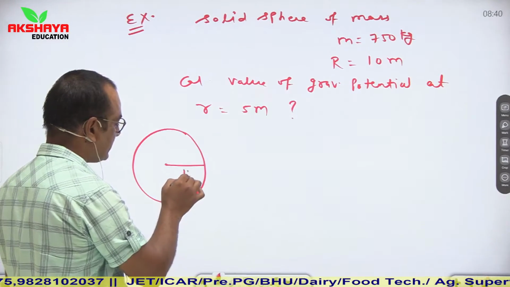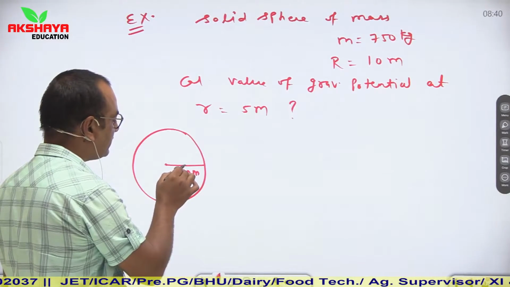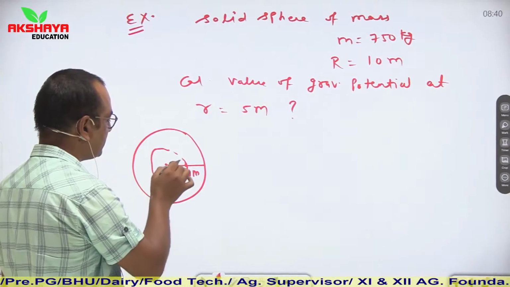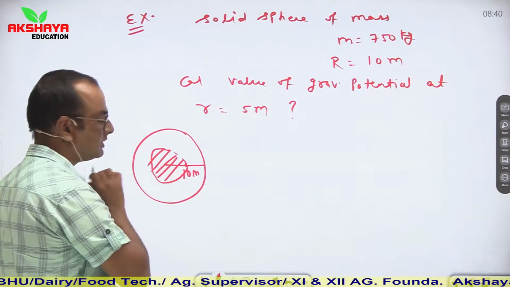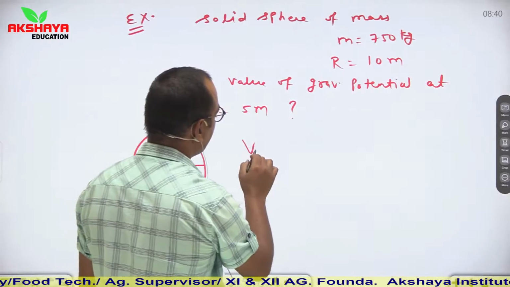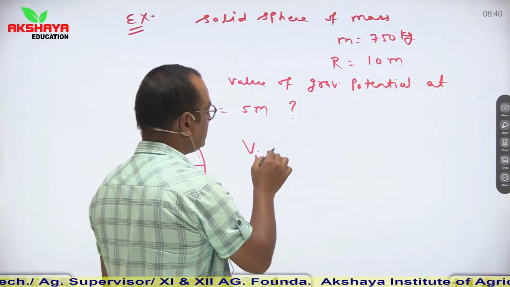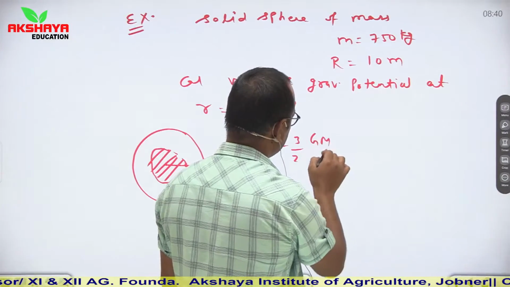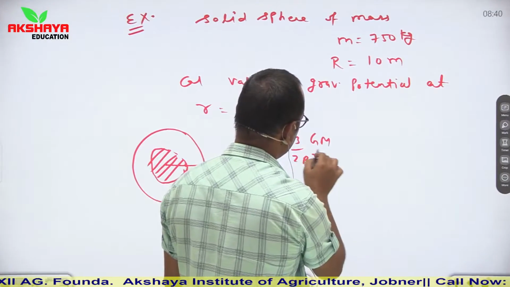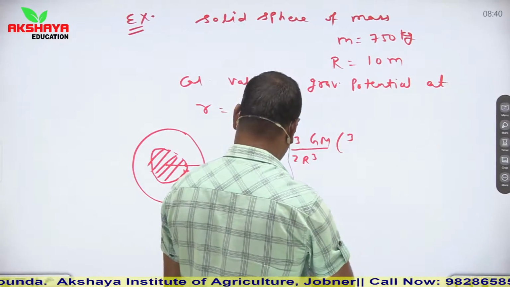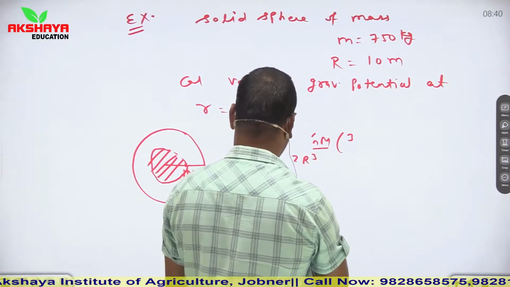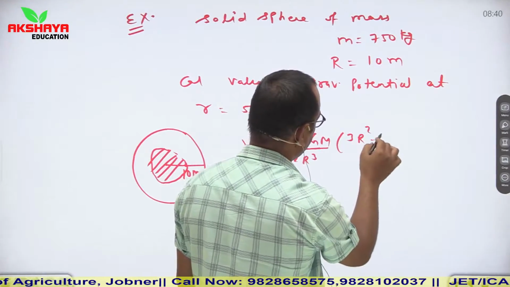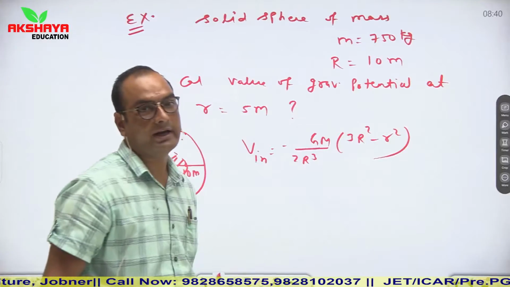This is the total radius, 10 meter, and you have to calculate here. So this is that solid sphere again, and mass will be considered of that. In this situation, you can directly use the formula V in is equal to minus GM upon 2R cube into 3R square minus small r square. You can directly use this relation.